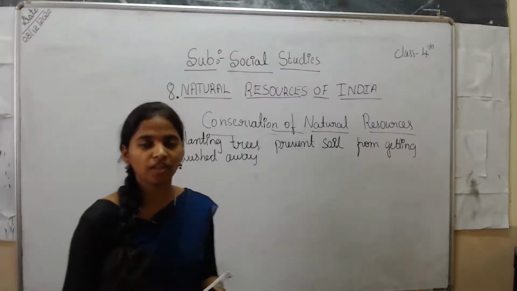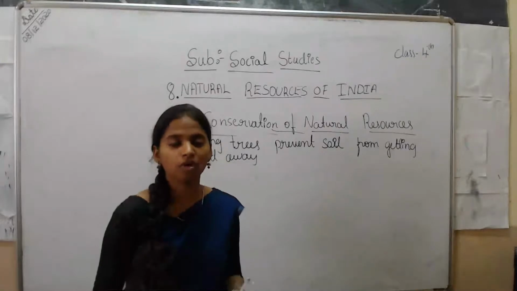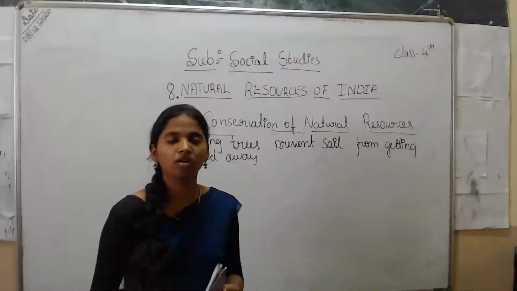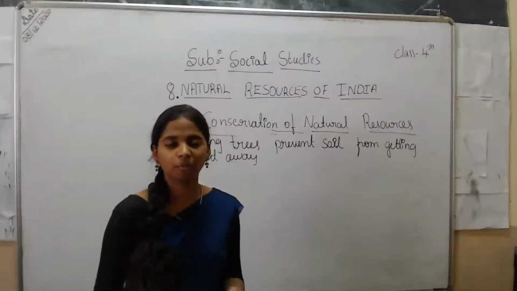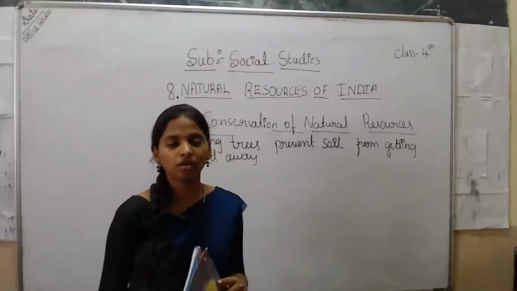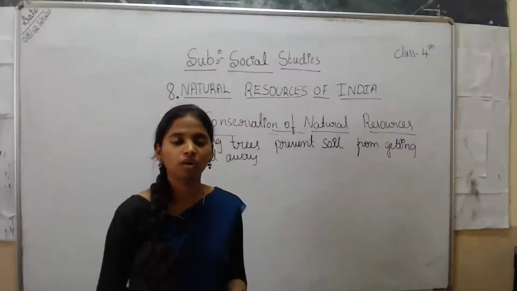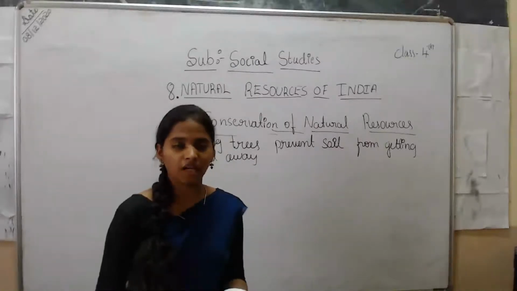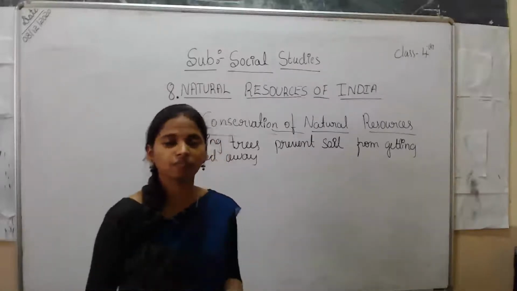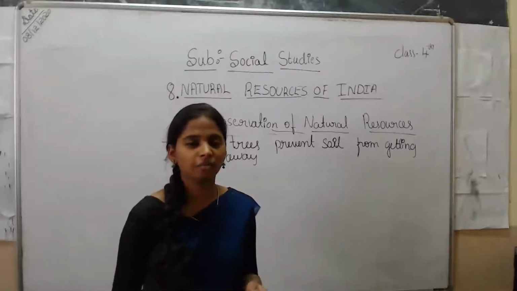So what happens when there is a rainfall? Heavy rainfall is there, means what happens? The water will wash off very easily. Then there will be no good soil present in the washed-off place. So we have to keep the soil in a particular place, means we should plant the trees. So what will the plant do? It will hold the soil very tightly. It takes a grip of the soil. Hence there will be good soil present in that planted place.